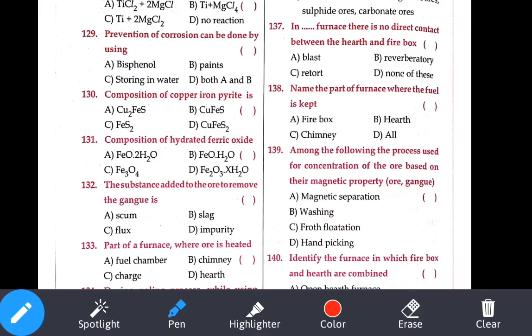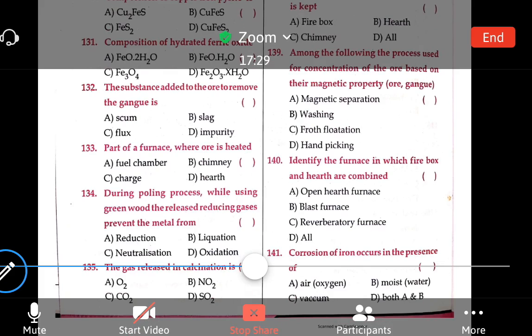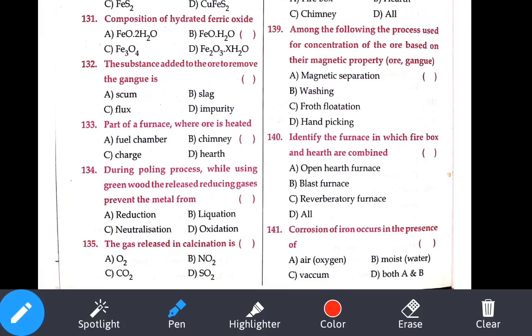Okay. Let's see the 140th question. Identify the furnace in which box and hearth are combined. Box and hearth are combined in the blast furnace. Just seconds back I told. Blast furnace. Corrosion of iron occurs in the presence of, see, we require moisture. Moisture means what? Water and the air, then only corrosion will take place. So air is correct, moisture is correct, vacuum is wrong. Both A and B. Option number D is correct answer.